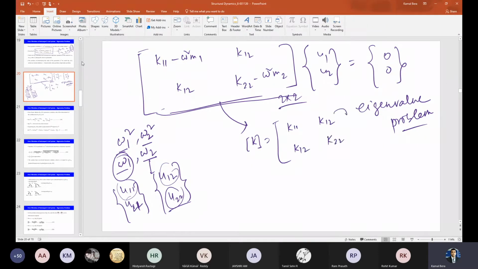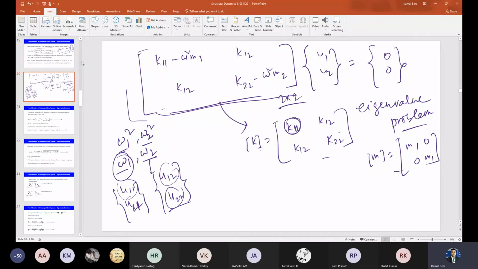K12 and K22. And the M matrix is the problem we considered. Please try to recollect. I think K11 is nothing but K1 plus K2, right? And K22 is nothing but K2 plus K3 or something like that. Just for convenience, we define this first row, first column element of the K matrix. For a 2 degrees of freedom system, this can take any values. So this is the K matrix.